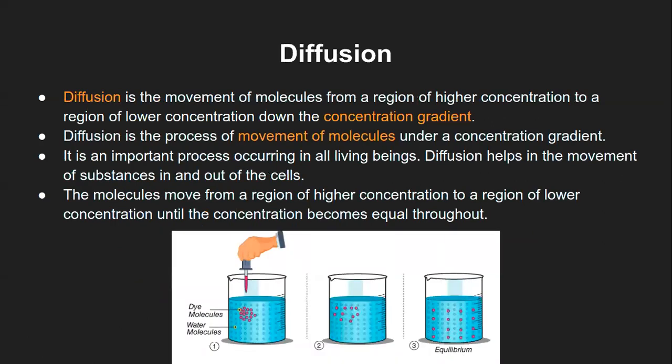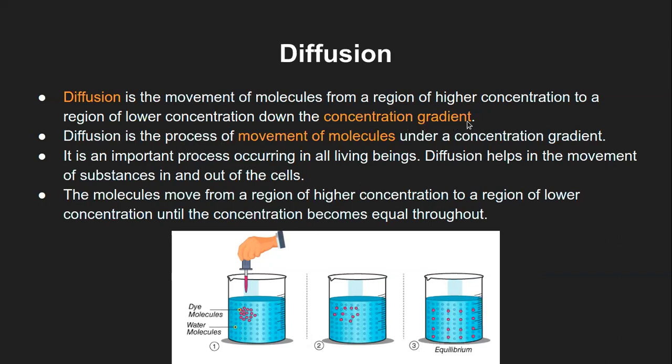Okay, so then moving on to the second process, that is diffusion. Yesterday we had a small discussion about this process of diffusion, and most of you are aware what diffusion is in general. Diffusion is the movement of molecules from a region of higher concentration to a region of lower concentration, across the concentration gradient.